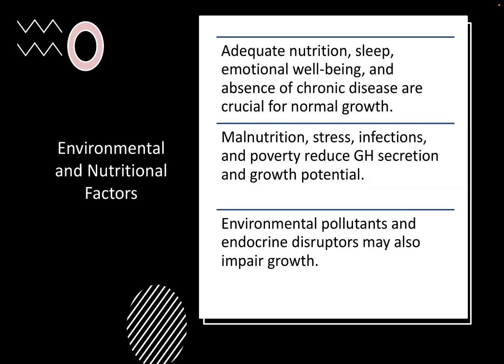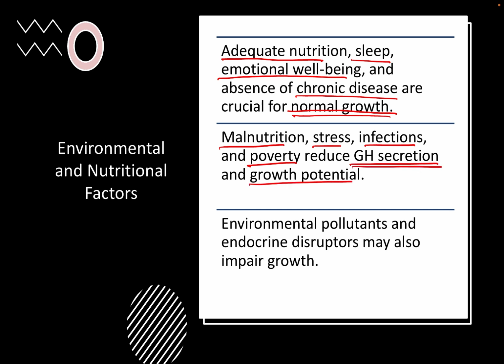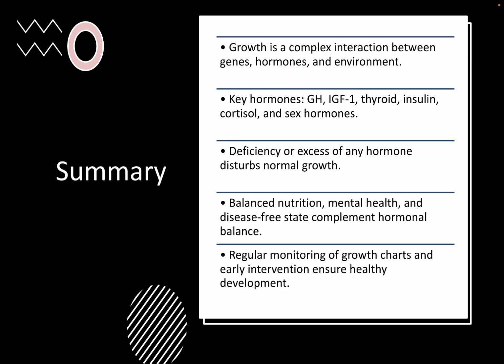So in addition to the hormones, environmental and nutritional factors play an important role in the synthesis of hormones. So adequate nutrition, sleep, emotional well-being and absence of chronic disease are crucial for normal growth. Malnutrition, stress, infection and poverty can reduce growth hormone secretion and growth potential in general. Environmental pollutants and endocrine disruptors can also impair growth.